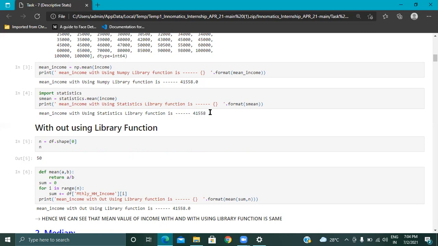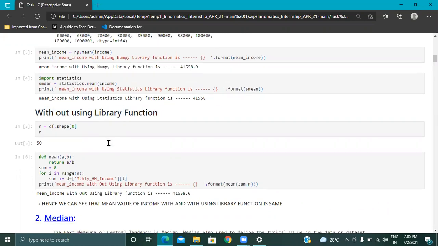So there are different ways, different approaches. Each and every data scientist will use different approaches to analyze the data. Some data analysts and data scientists will use Microsoft Excel for all analysis, and some will use Microsoft Power BI. Some will use only tables for calculation. So here we are calculating the mean without using the library.